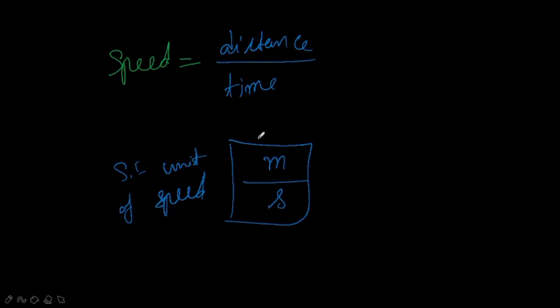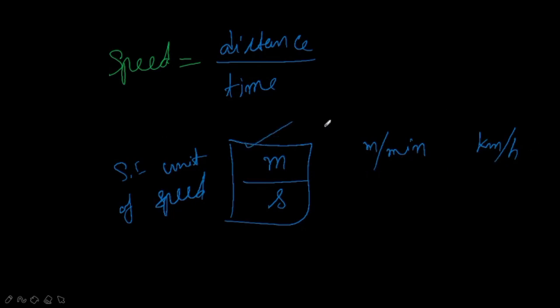Sometimes for larger speed we will say either meter per minute, or we will use the term kilometer per hour, right? Otherwise centimeter per second. Like this we will measure the speed by using their units.